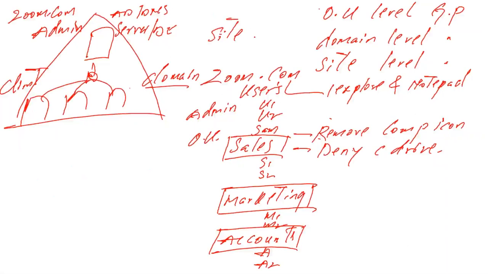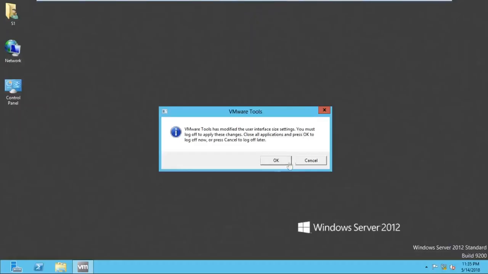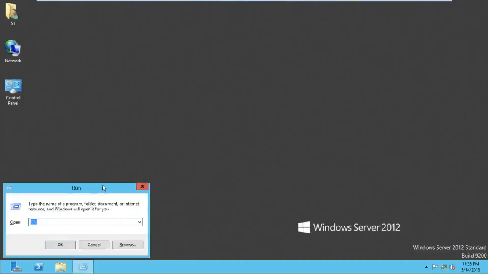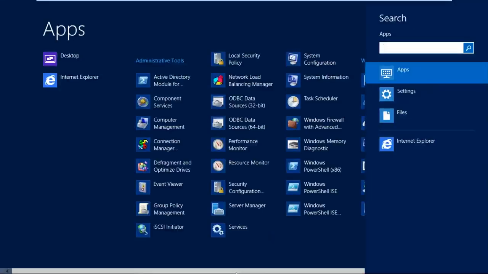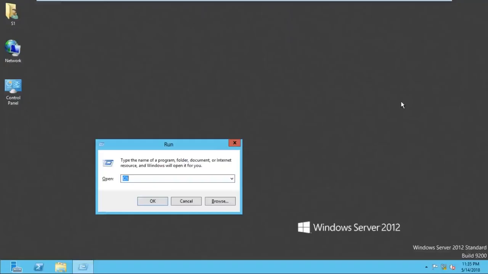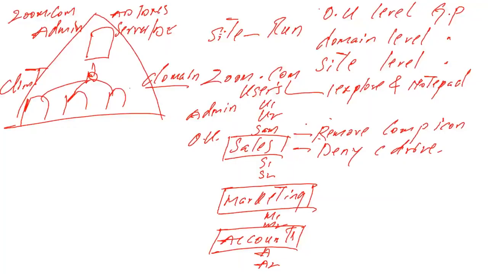So what is site level? If I apply the policy at site level, for example, I don't want to allow the user to access Run. If I, as a user, go to the client machine and use the shortcut Windows R, can I access Run? Yes, we can. Or if I go to search, to apps, to Run, can we access it? Yes, we can access Run. So one day my boss comes and says, don't allow the zoom.com forest users to access Run.